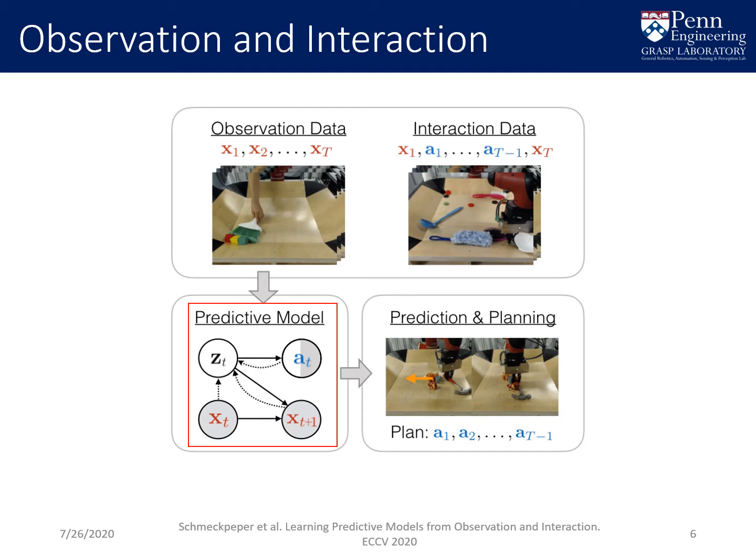We learn an action-conditioned video prediction model from two kinds of data. Interaction data of an agent interacting with its environment, containing both states X and actions A, and observation data of a different agent interacting with the environment, which only contains states X. We use both kinds of data to train a predictive model, which can be used for action-conditioned prediction and planning on the original agent.